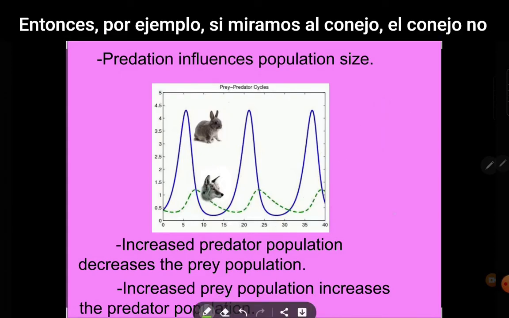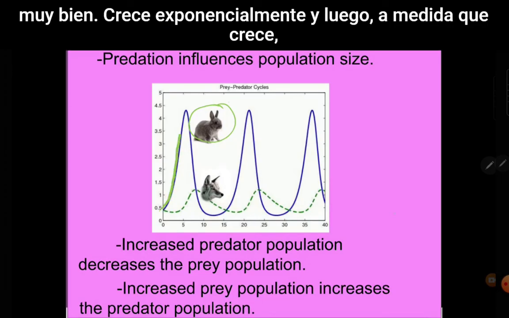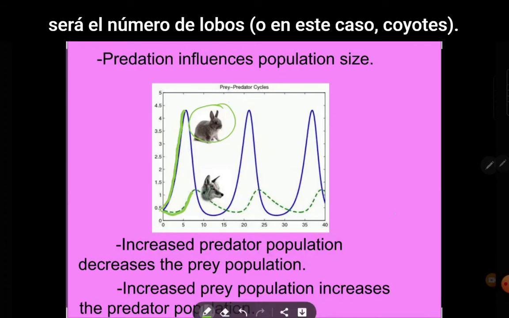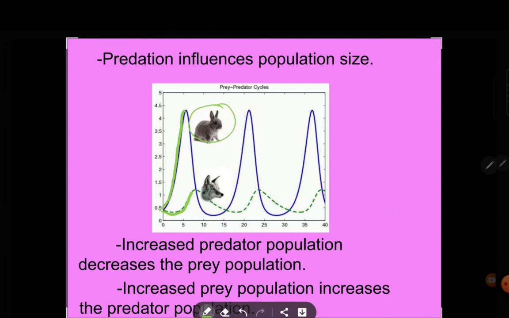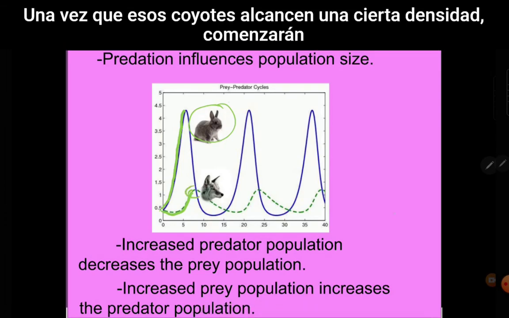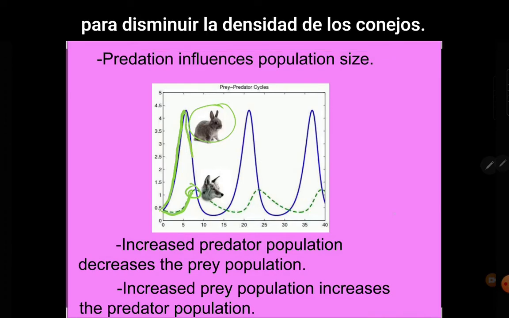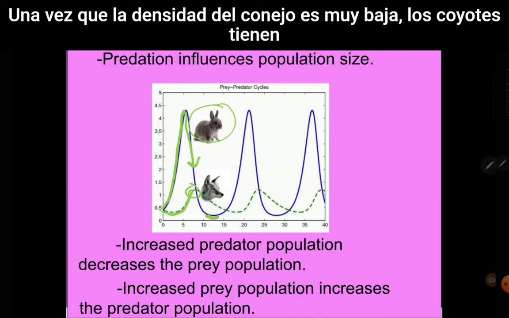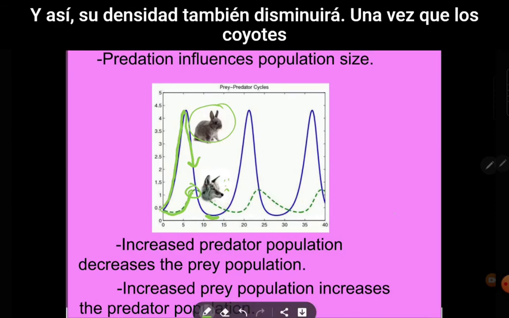So for example, if we look at the rabbit, it does very well. It grows exponentially. And then, as it grows, so will the number of wolves, or in this case, coyotes. Once those coyotes reach a certain density, they will start to decrease the density of the rabbit. Once the density of the rabbit is very low, the coyotes have nothing to eat. And so their density will also decrease.